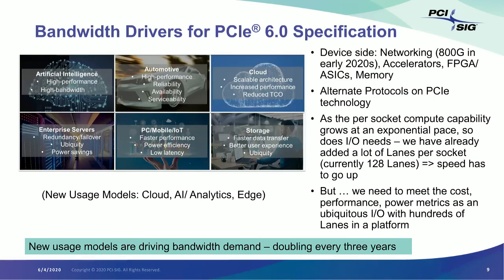So while all of these are good, it's challenging for us to keep moving at this faster cadence. Of late we are moving into a 2-year cadence for doubling the bandwidth. We need to keep our eye on what has made us ubiquitous: it is the cost effectiveness that we offer, it is the performance that we offer, it is the power efficient performance that we offer, and it is the ability to scale to hundreds of lanes in a platform while keeping high volume manufacturing requirements intact. So with all of these, we cannot lose sight of that, and we need to still keep innovating. That's basically the foundation on which PCI Express 6.0 is based.